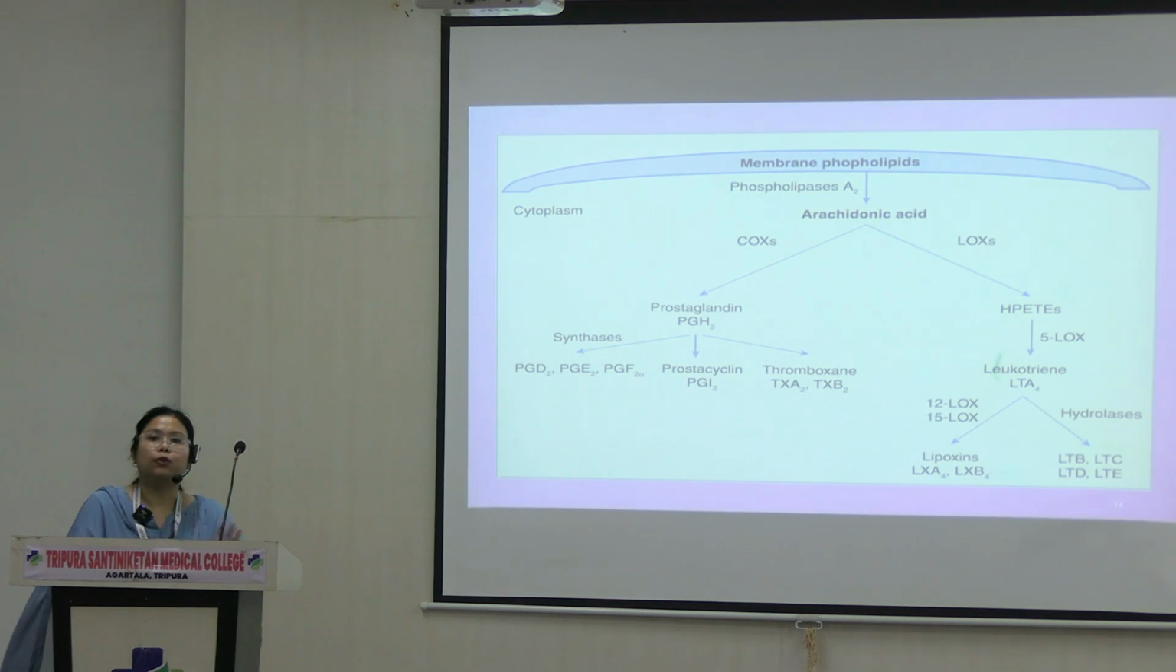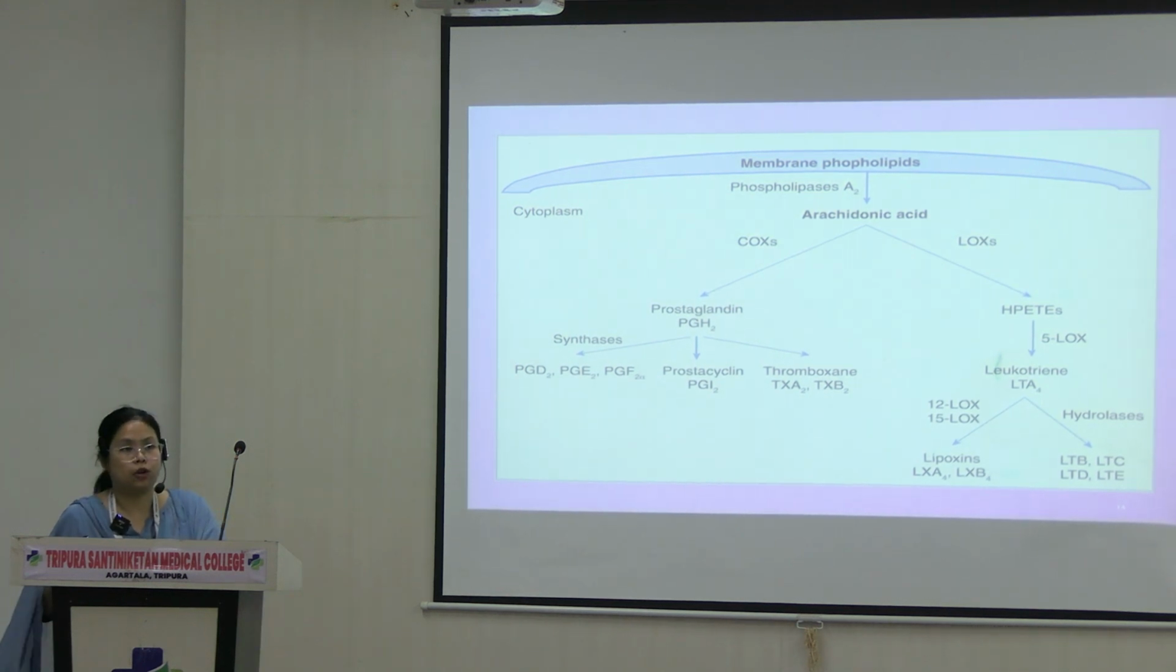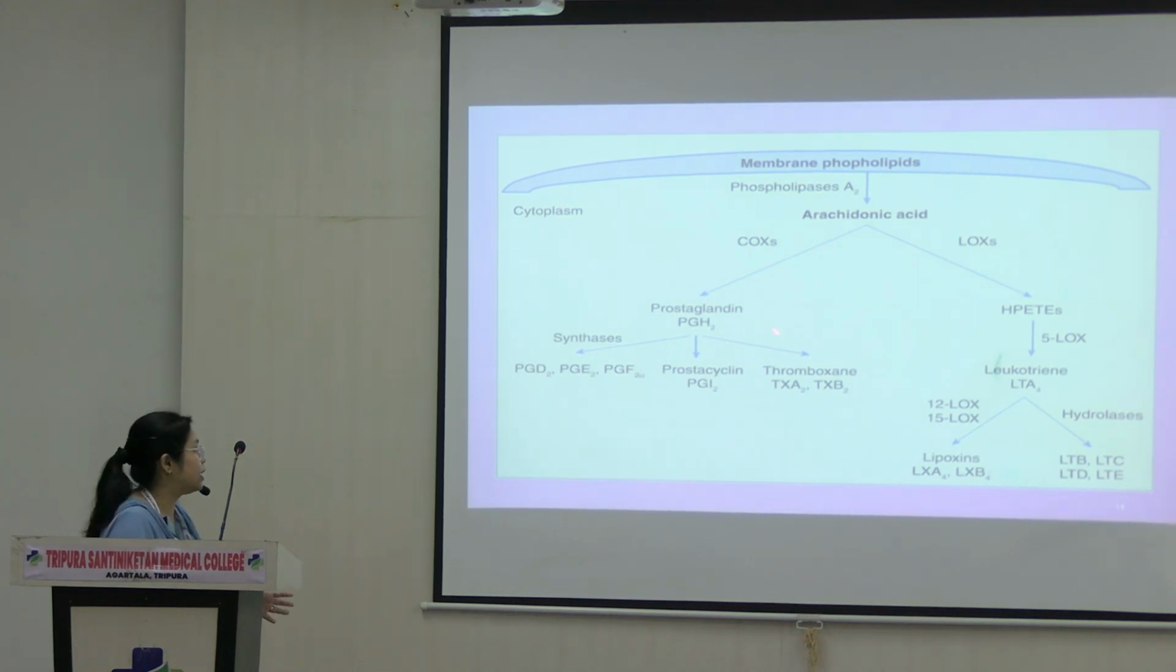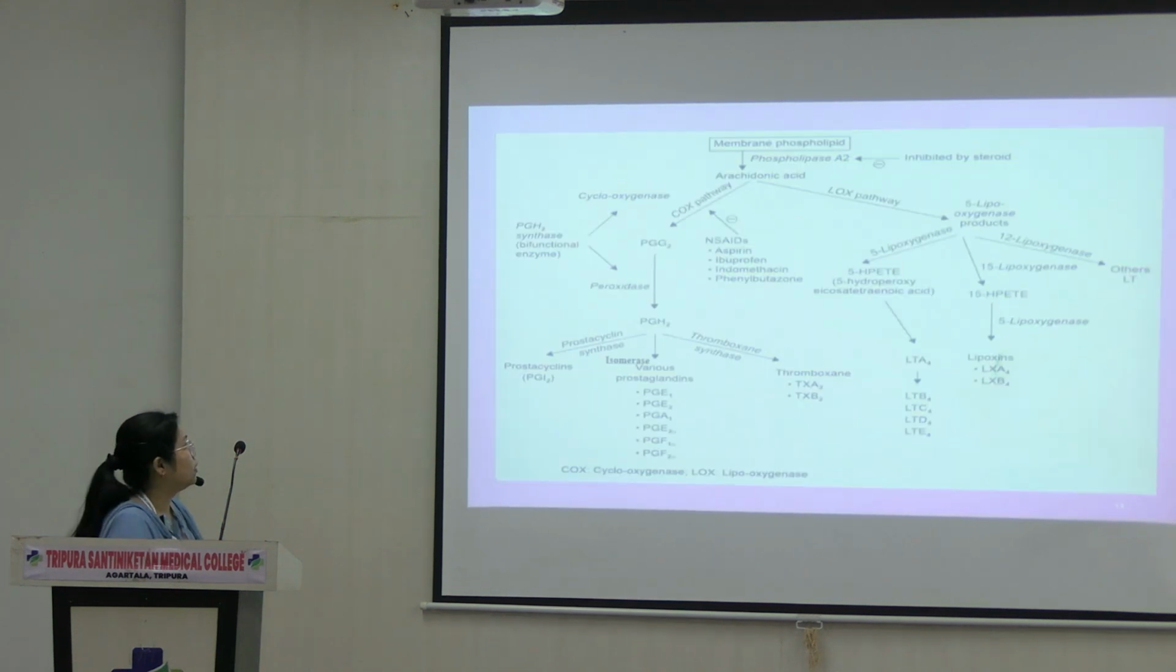From now onwards, I will call cyclooxygenase as COX, so understand that I mean cyclooxygenase by that. Through this pathway, arachidonic acid will get converted into prostaglandins. Different types of prostaglandins, I'll tell you in the next few slides. And through the LOX pathway, we will get lipoxins and leukotrienes. Alright? Next. This will give you a better idea.